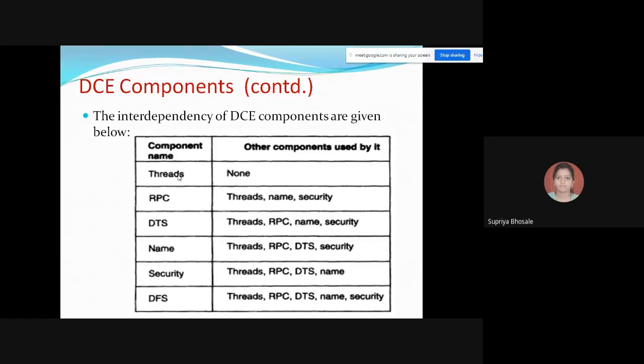Whatever the transaction is happening, at each and every fraction of a second, you have to store the details in your database. So you can avoid the conflict.